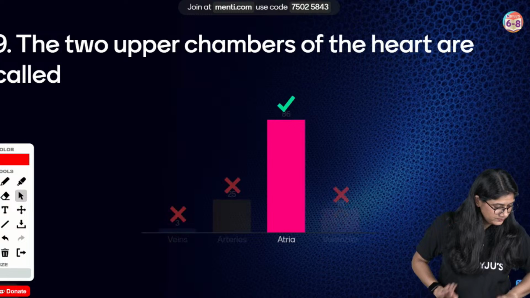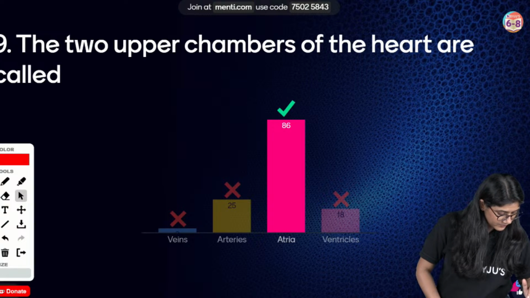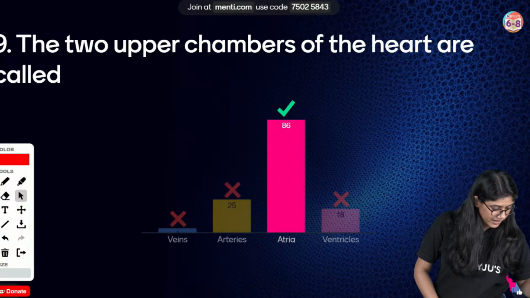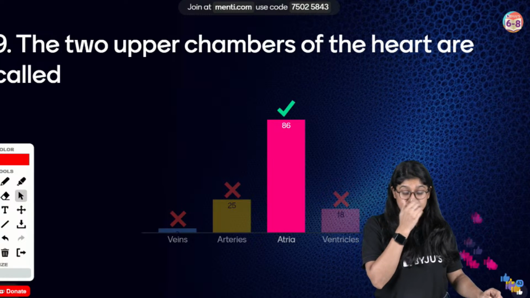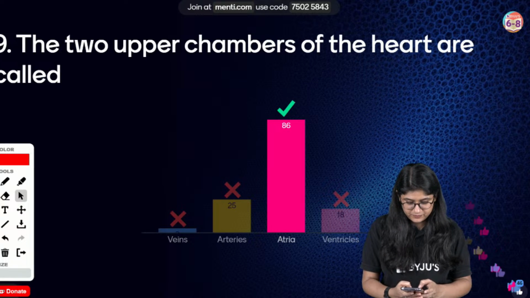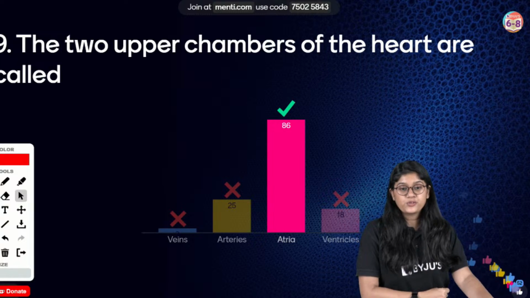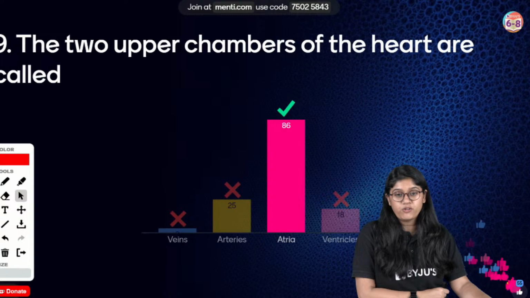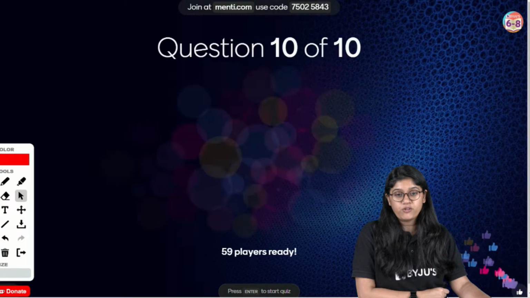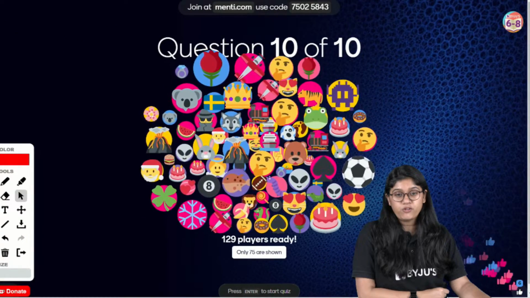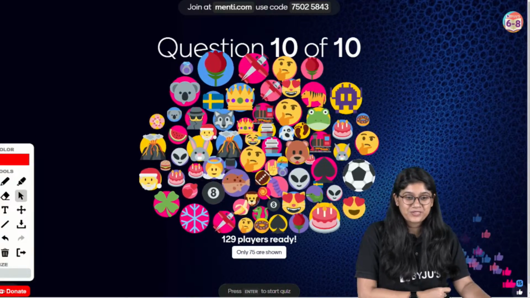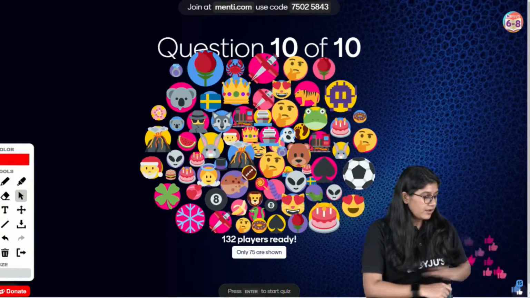Ta-da! Very good, everyone. Very good. Okay. 86 of you have voted for the correct answer, and the correct answer is atria. Here we go, everyone. Question number 10, last question.